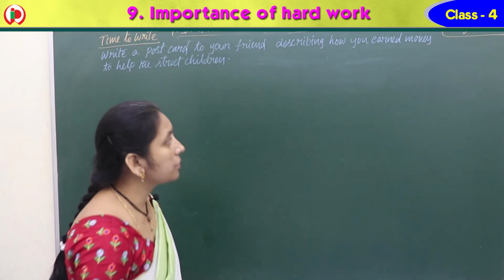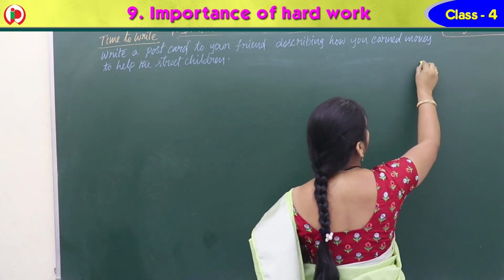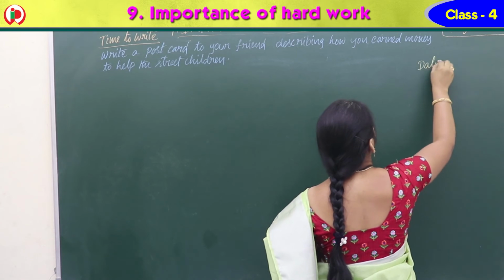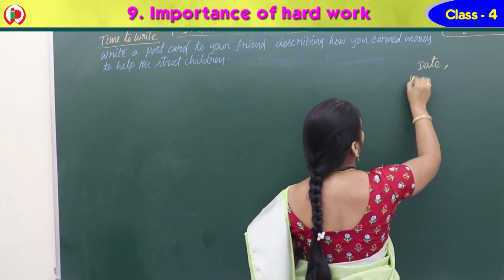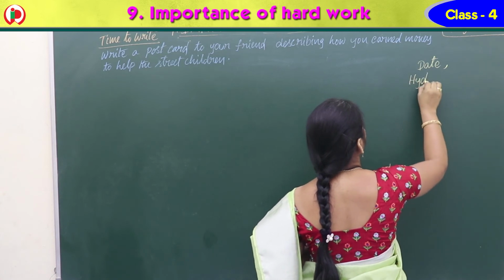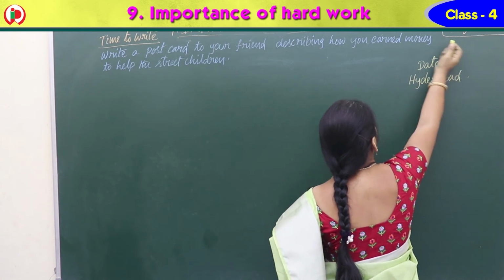So that first you should write the letter anytime while writing. First we should write the date. So whenever you are writing that date, and here that is, suppose now place I am taking Hyderabad, and date also shall I write?